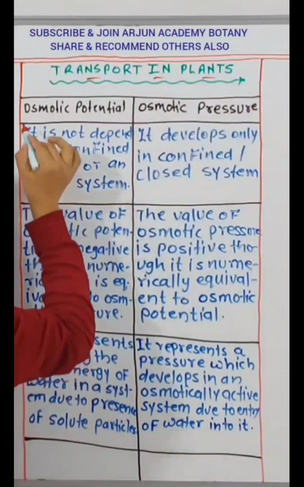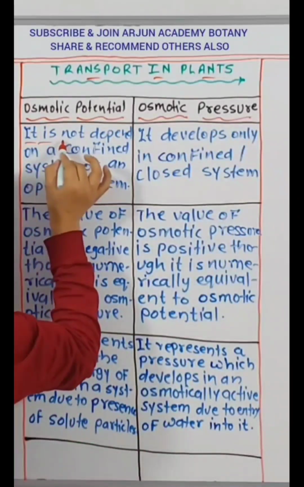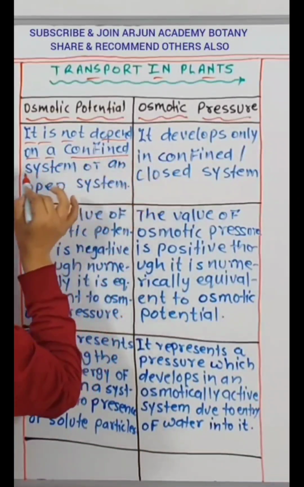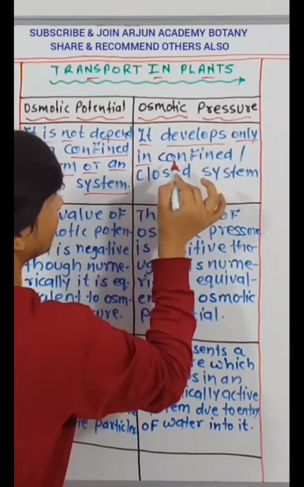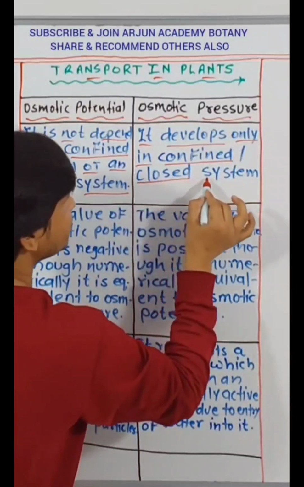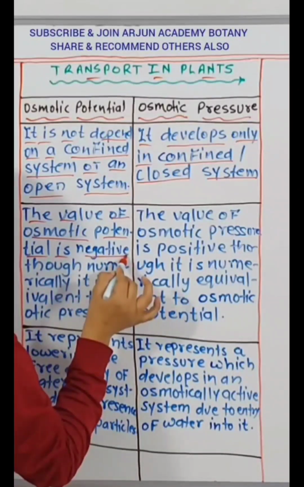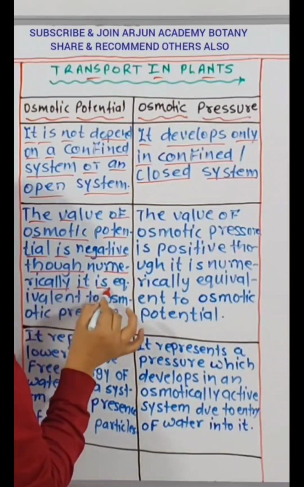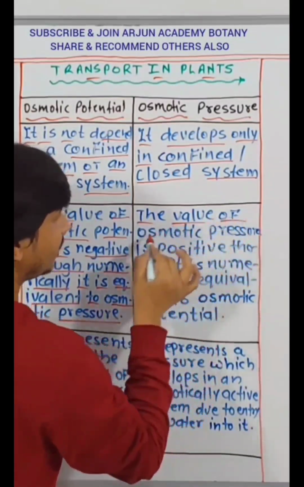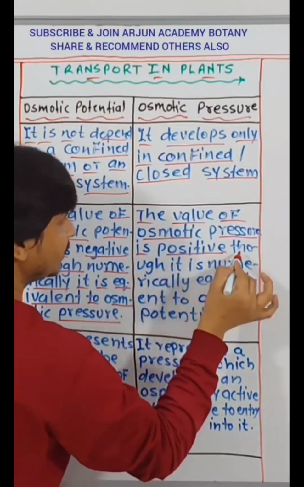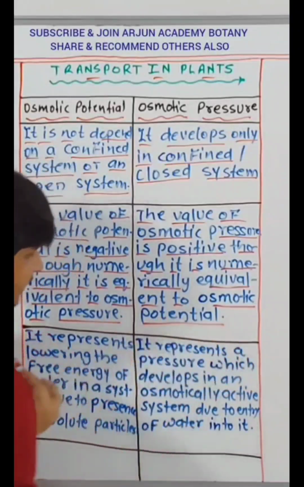Transport in plants: osmotic potential, osmotic pressure. It does not depend on a confined system or an open system. It develops only in a confined or closed system. The value of osmotic potential is negative, though numerically it is equivalent to osmotic pressure. The value of osmotic pressure is positive, though it is numerically equivalent to osmotic potential.